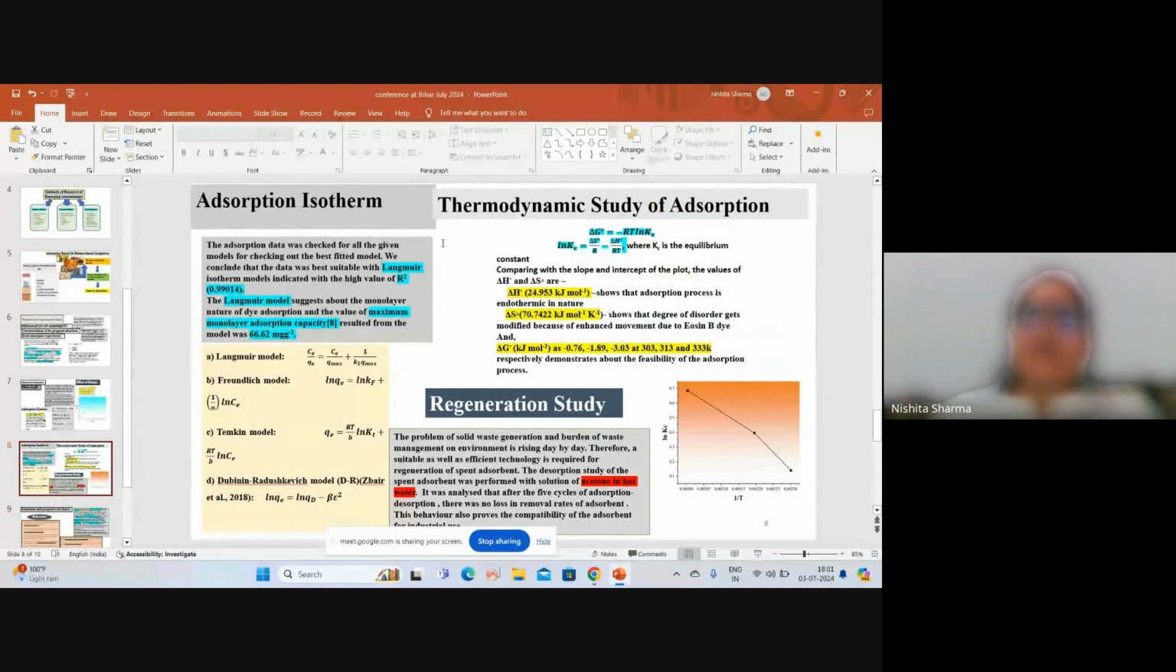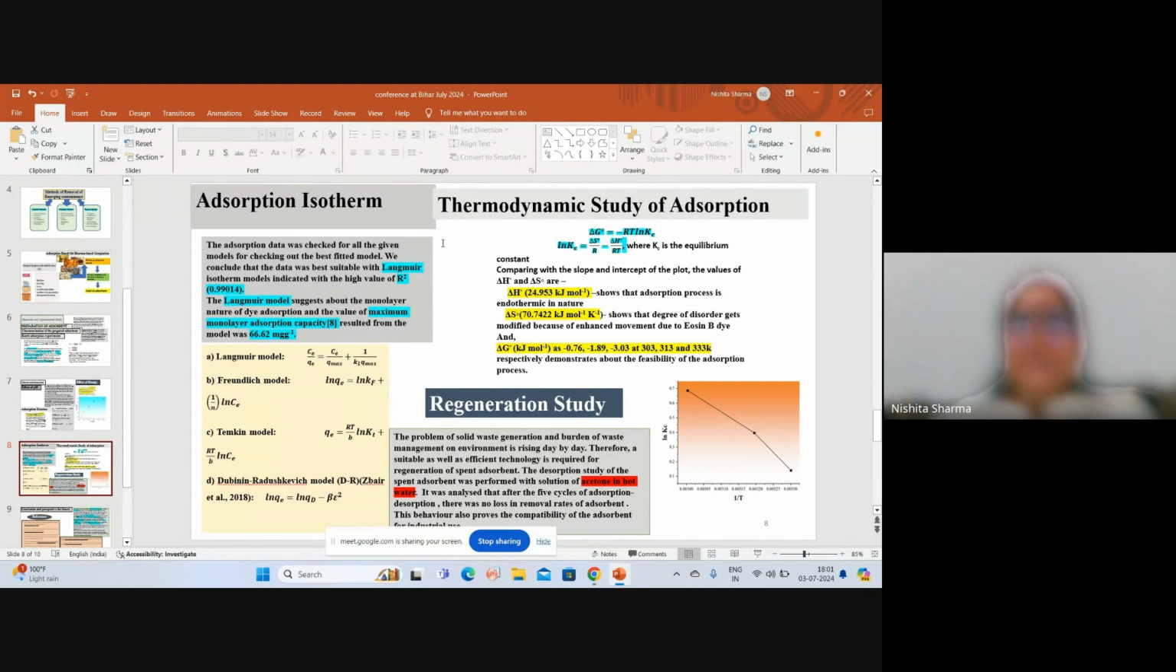Further, adsorption isotherm was studied. There are different models like the Langmuir model, Freundlich model, Temkin model, and DR model. On the basis of the experimental data, all the models were checked, and the Langmuir model was the best suited model with an R squared value of 0.99. The Langmuir model suggests the monolayer nature of the dye adsorption, and the value of qmax was 66.62